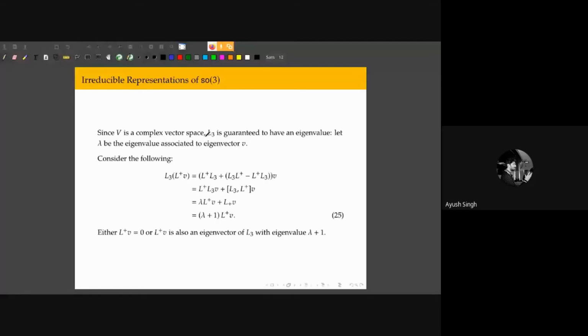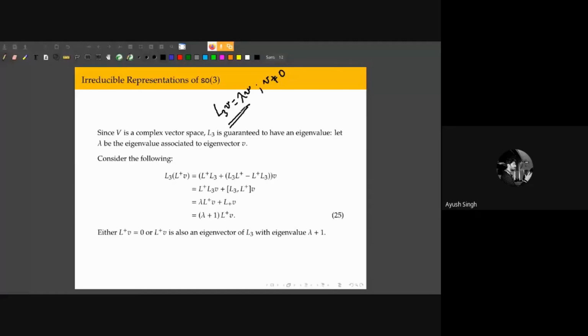That means there is a vector V such that L3 times V is lambda V. Lambda can be a complex number; we don't know anything about lambda at the moment. But we know that V is a non-zero vector, and L3 acts on that V in this way.